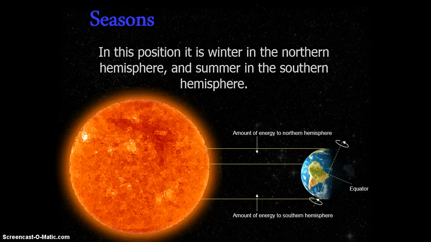So the top set of yellow lines are pointing to the northern hemisphere, and you can see there's less energy provided from the sun to that part of the planet because the tilt is away from the sun, versus the amount of energy on the southern hemisphere, which you can see the tilt is closer towards the sun. Therefore, it is provided more energy from the sun, which is why it's winter in the northern hemisphere in this picture.